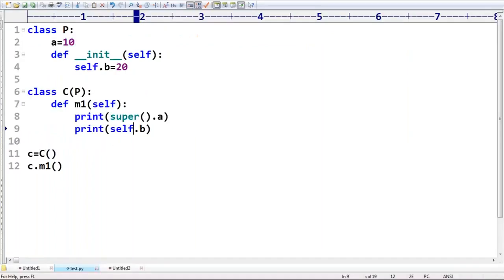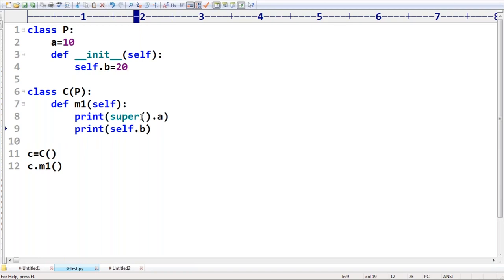Any doubt up to this? So a parent class instance variable is by default available to the child, no problem, but you should access it by using self only. Super we are not allowed to use. Remember. Next, there is one more small story, sir. What is that story?